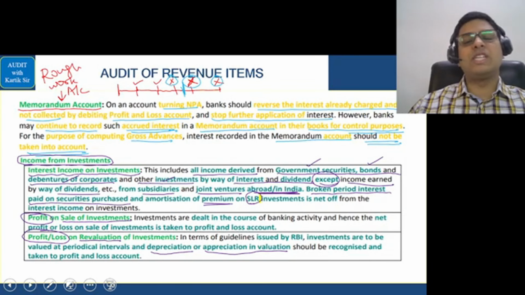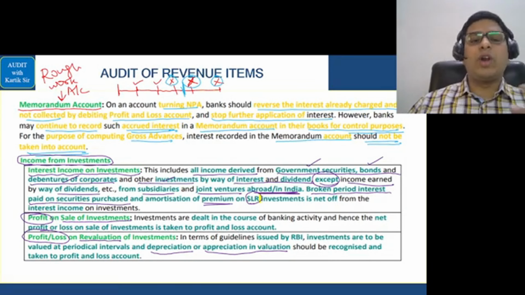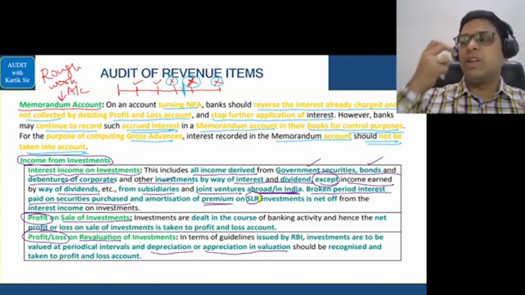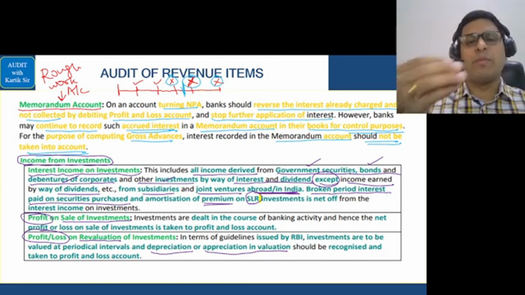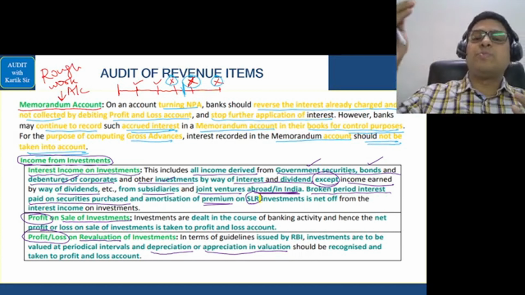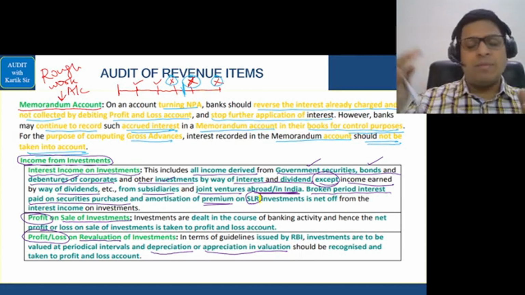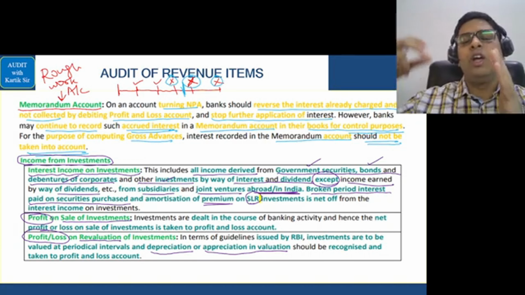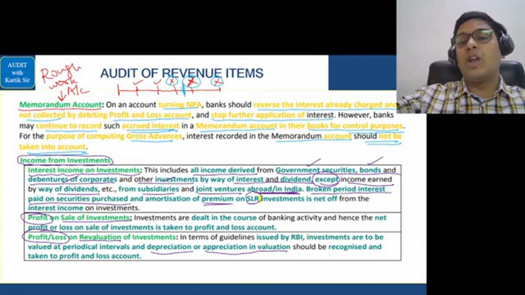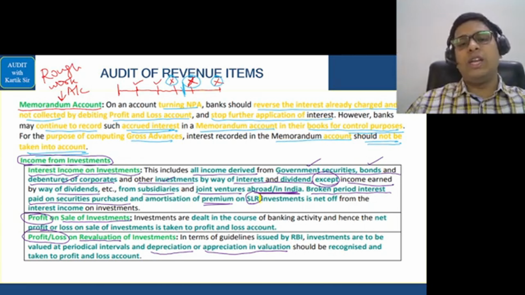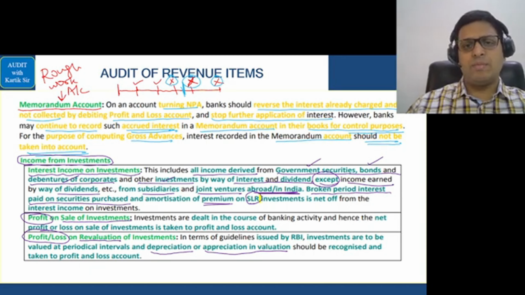Let's go to the next point, that is a memorandum account. I told you that it is a rough work account that the bank maintains. If the person is not able to pay the loan, then we create a memorandum account and keep a tab of how much he would have paid. That money is not coming in reality, but we maintain an account regarding that, so that it helps us in negotiations for renegotiating the loan or any rescheduling of the loan.